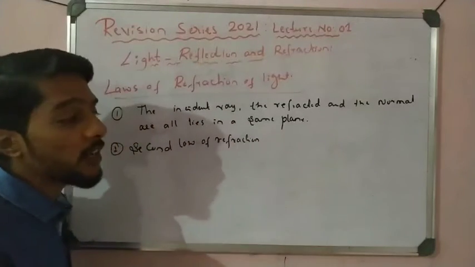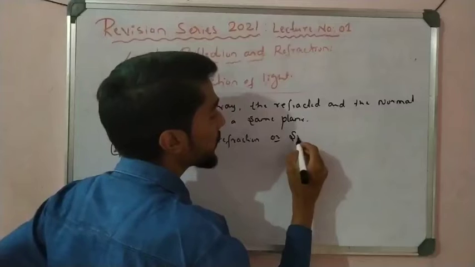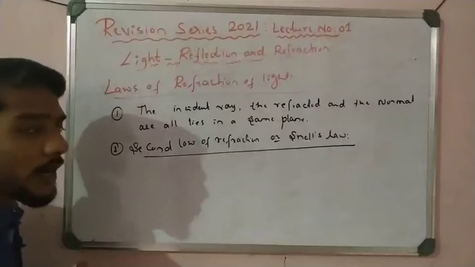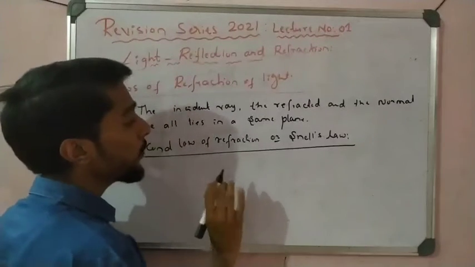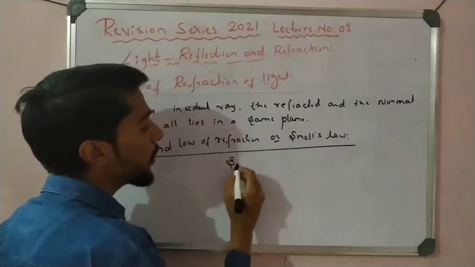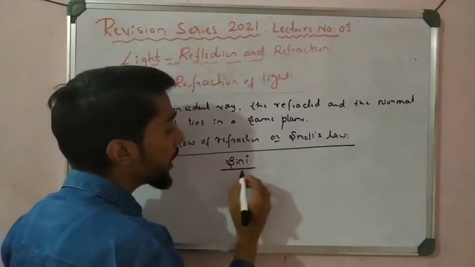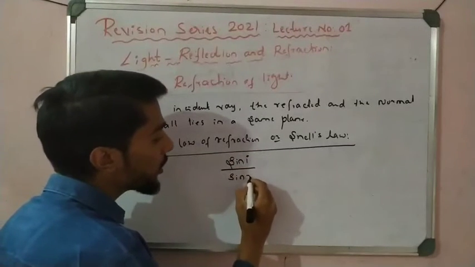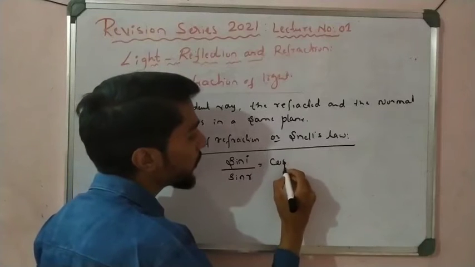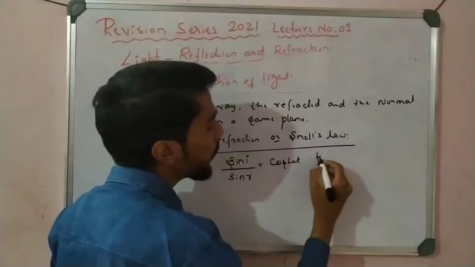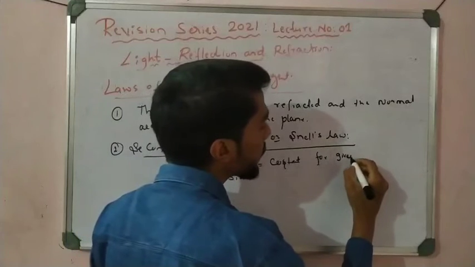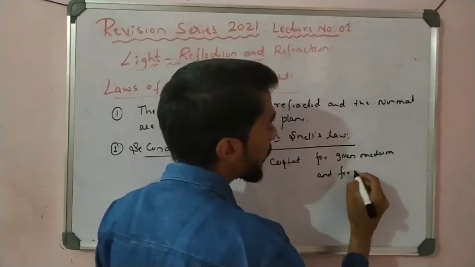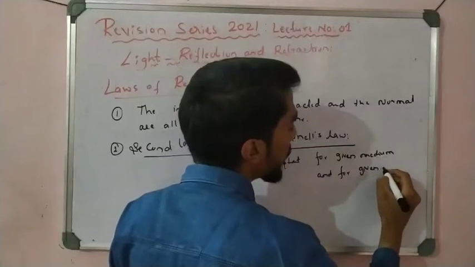The second law of refraction is also called what? Snell's law. So what is Snell's law? Snell's law is very important. See here, a very important mathematical formula: the ratio of the sine of the angle of incidence to the sine of the angle of refraction is constant for a given medium and for a given color of light.